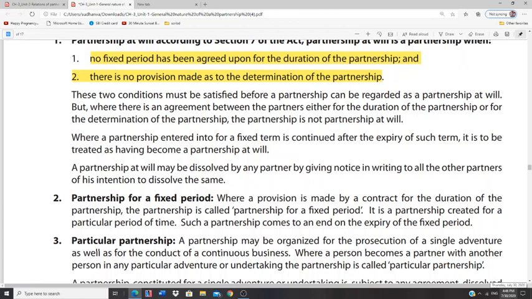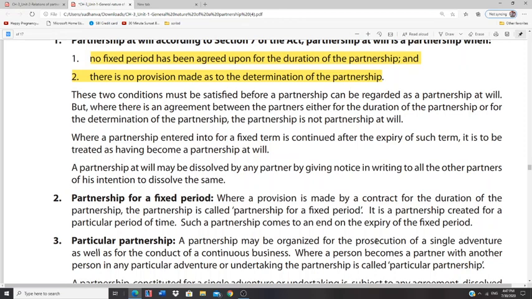Along with the business, even the entry and exit of partners, the provisions regarding retirement or resignation of partners, all these details are not determined at all. That's why it is called partnership at will.